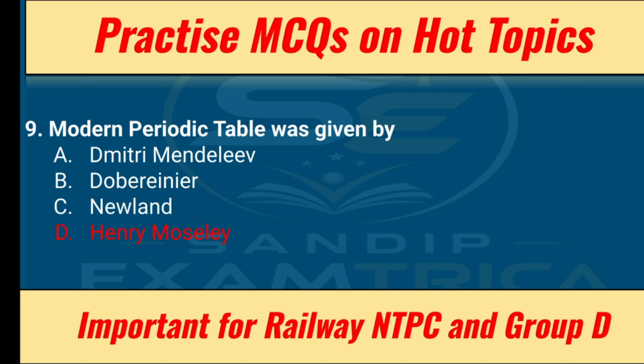Okay, and we should know the number of groups and the number of periods in those periodic tables. In Mendeleev's periodic table, there are initially eight groups, then it is 9 groups and 7 periods. And in Moseley's modern periodic table, there are 18 groups and 7 periods. Okay.